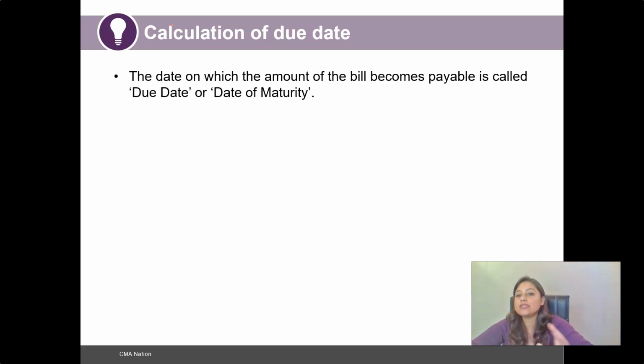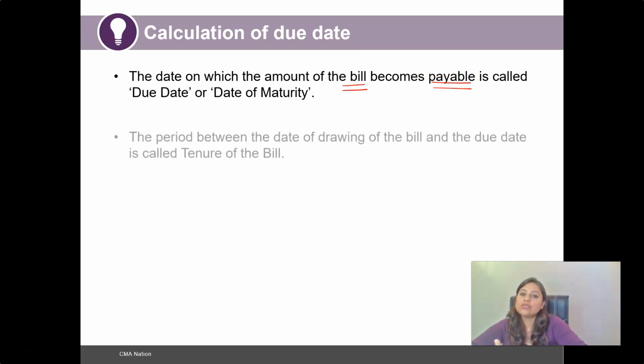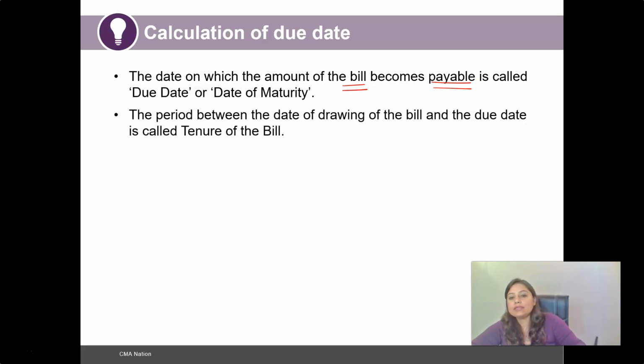So what exactly is a due date or a date of maturity? The due date is the date on which the amount of the bill becomes payable, and thus it is called either the due date or the date of maturity. The period between the date of drawing the bill and the due date is called the tenure of the bill.